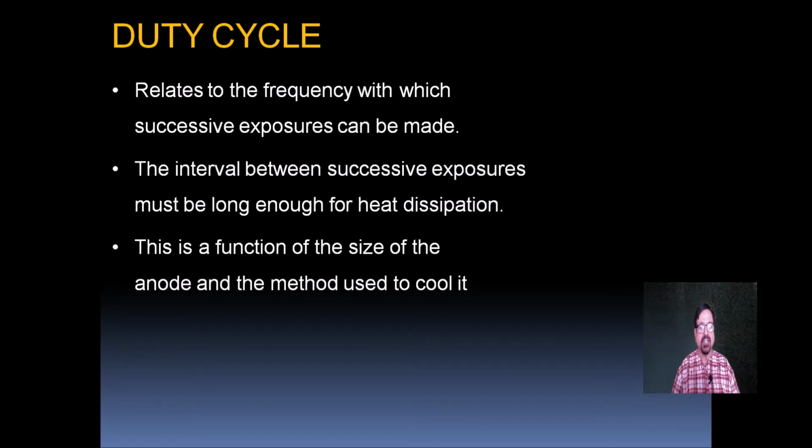This is a function of the size of the anode, because the anode dissipates the heat. How much heat is dissipated depends on the design of the anode. The more quickly it dissipates heat, the better the tube rating, so more kV and more mA can be given, and successive repeated X-rays can be done.